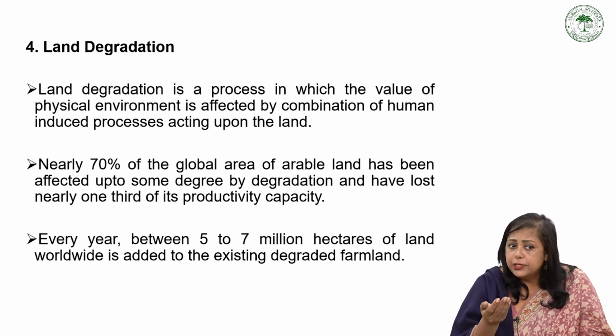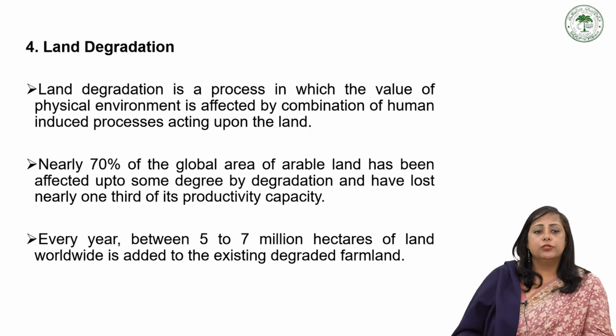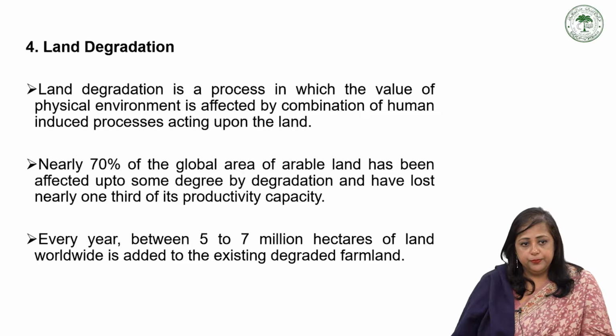Nearly 70% of the global area of arable land has been affected to some degree by degradation and has lost nearly one-third of its productivity capacity.